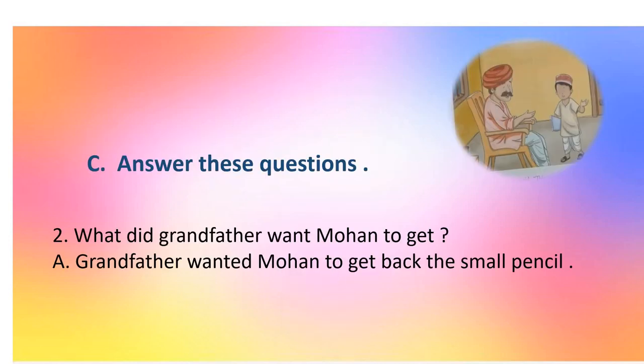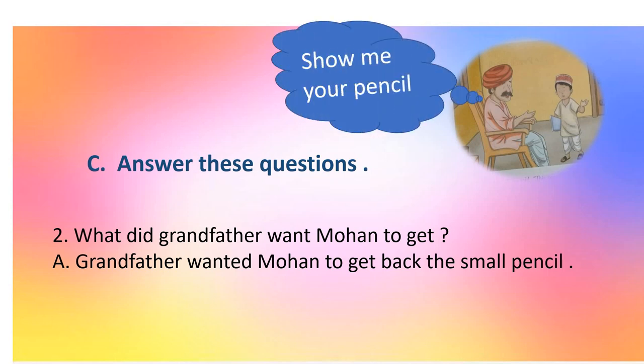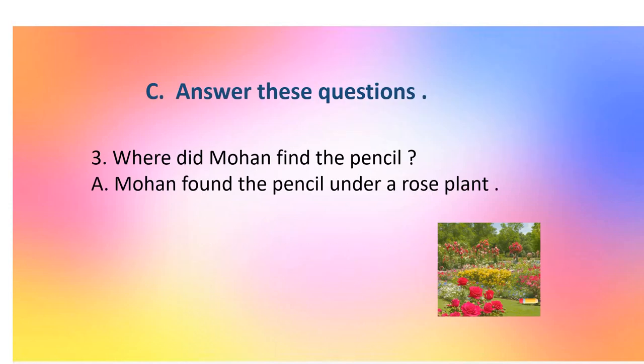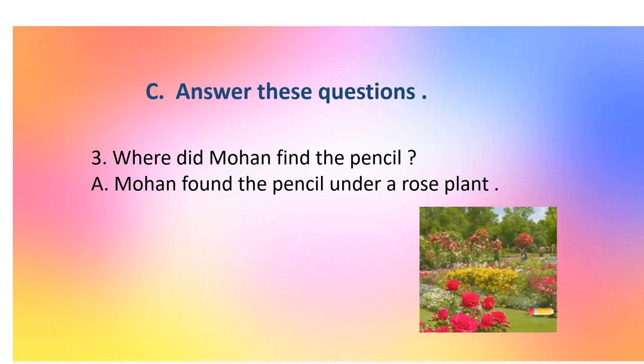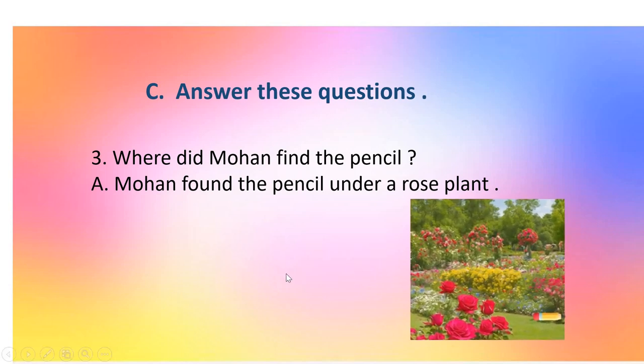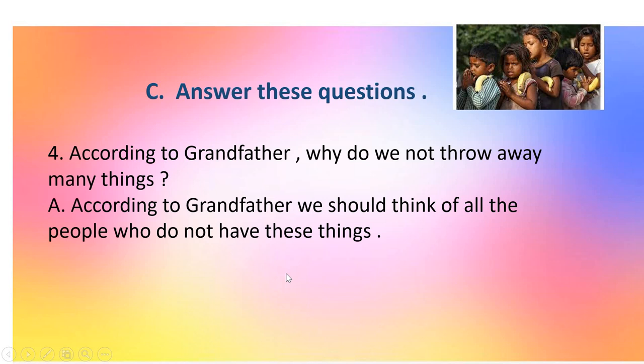Second question. What did grandfather want Mohan to get? Grandfather wanted Mohan to get back the small pencil. Third question. Where did Mohan find the pencil? Mohan found the pencil under a rose plant. See in the picture? Number 4.